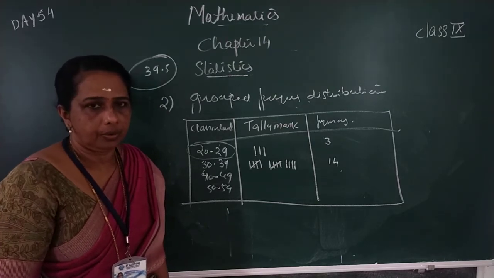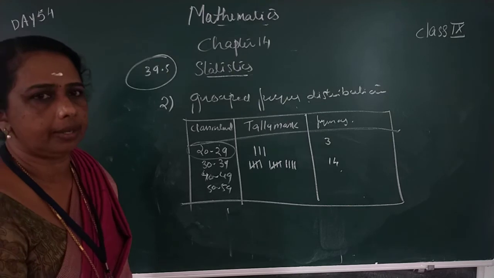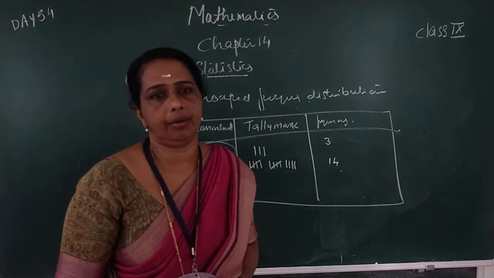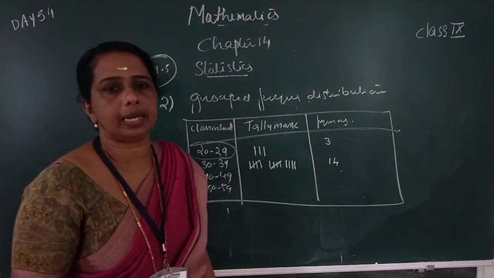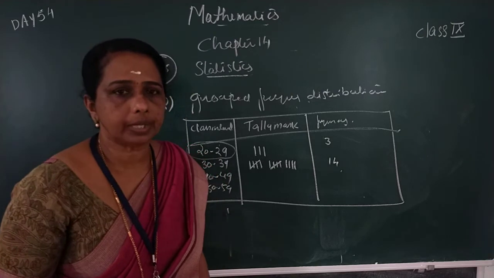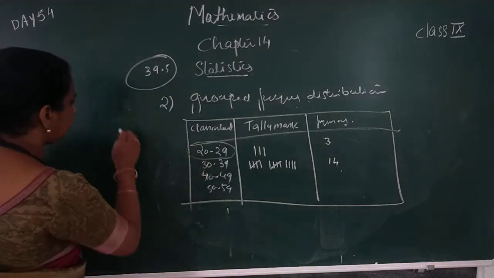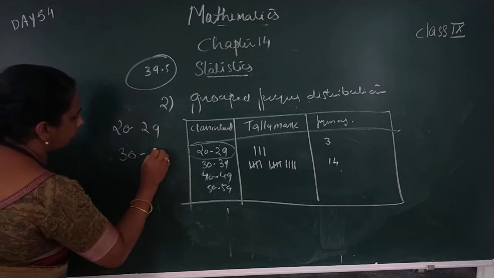So we can prepare another class interval, that is called a continuous class interval. If a class interval is given, we can change it into a continuous class interval. Take two class intervals, 20 to 29 and 30 to 39.